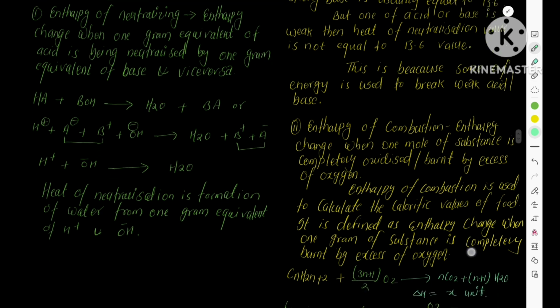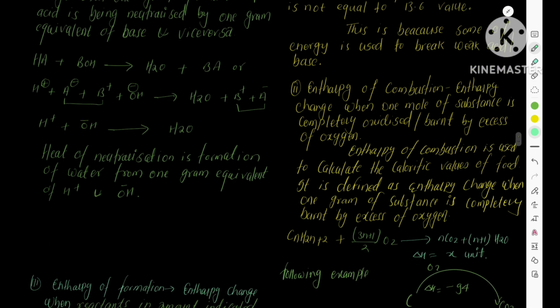Now we take an ideal molecule whose molecular formula is CnH2n+2, which is burnt with (3n+1)/2 moles of oxygen, which gives n molecules of CO2 and n+1 molecules of water. Let the enthalpy change be delta H, and we don't know the amount of energy released. We call that unknown amount of energy x.